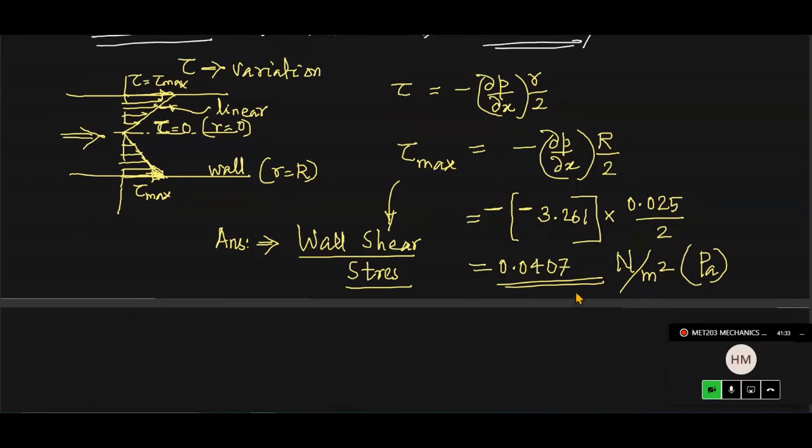0.0407, that much Newton per meter square or Pascal. That is the wall shear stress. In fact, shear stress is maximum at the pipe wall. Okay. Now, the final part of the question that is of great practical importance. The final question is the power required to maintain this flow.